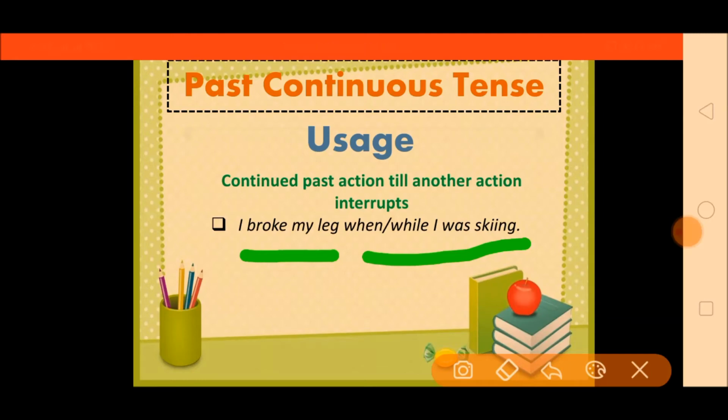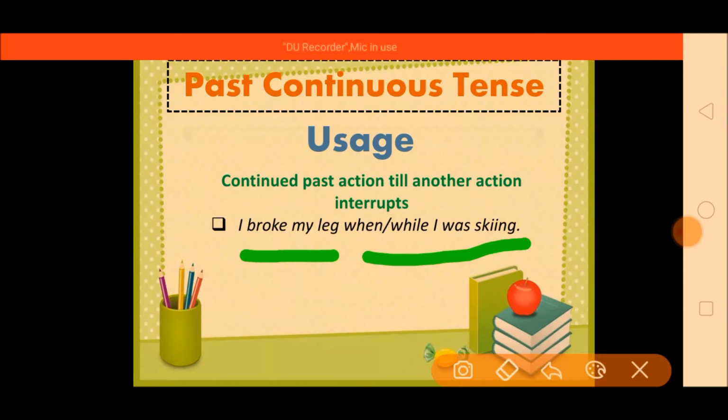So you can see that the first part, I broke my leg, is in simple past, and the second part, when I was skiing, is in past continuous tense. So you can see that here the usage is continued past action. The continued past action is when I was skiing.